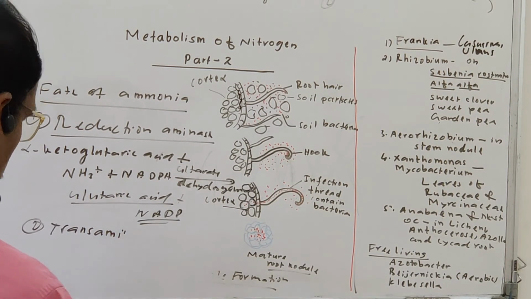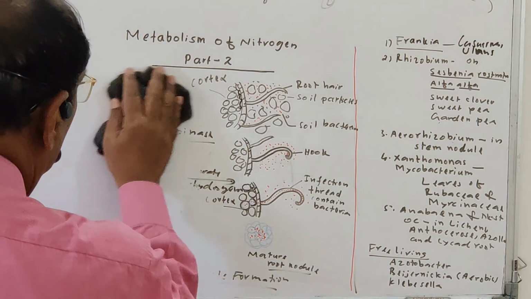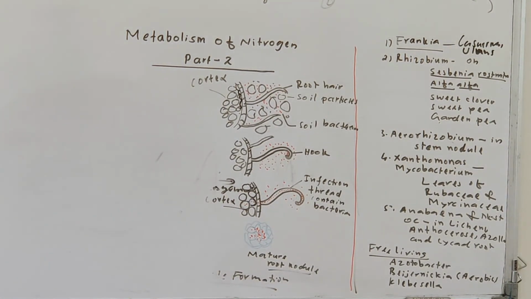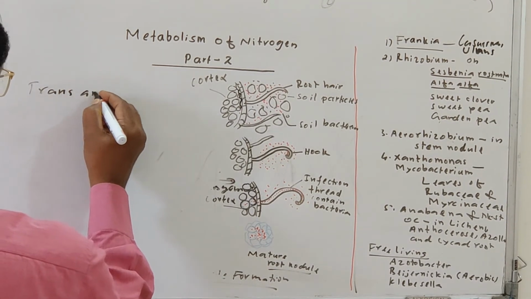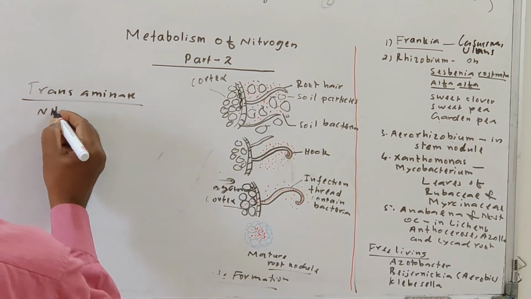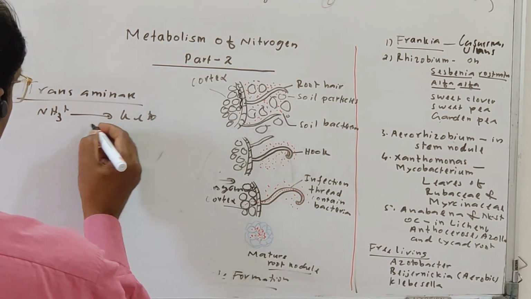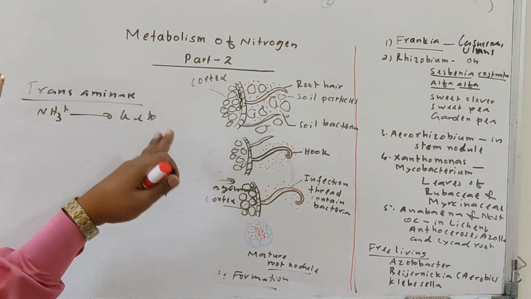Transaminase reaction. This is another fate of the ammonia produced. So what is actually the transaminase reaction? In transaminase, the amine group is transferred to a keto group by replacing the OH group.